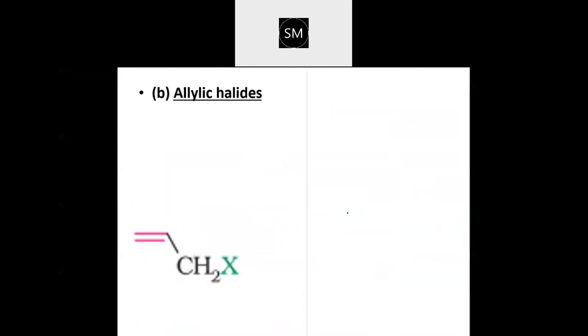Okay, next one is called as allyl halide. I have put the picture here, but let's understand what is allyl halide. Here also the halogen which is attached to the carbon, that carbon is sp3 hybridized itself. Okay, but that carbon is attached to the next adjacent carbon-carbon double bond. The sp3 hybridized carbon is attached to the sp2 hybridized carbon. Then such compounds are called as allylic halide. They are called as allylic. Okay, remember.